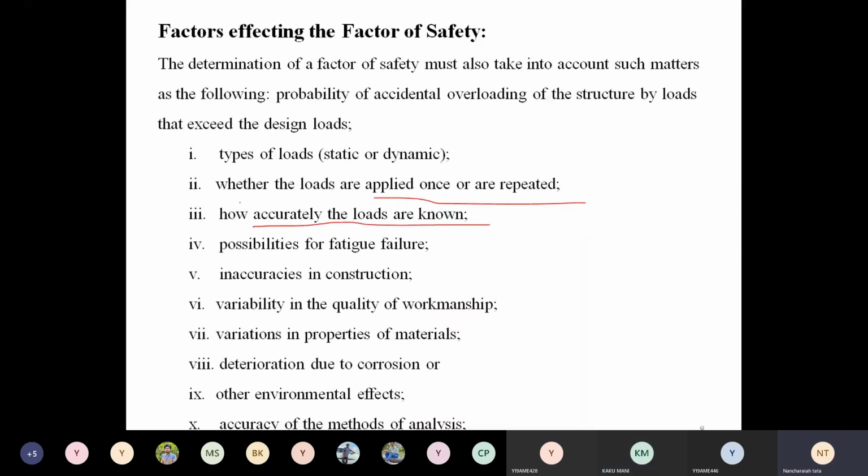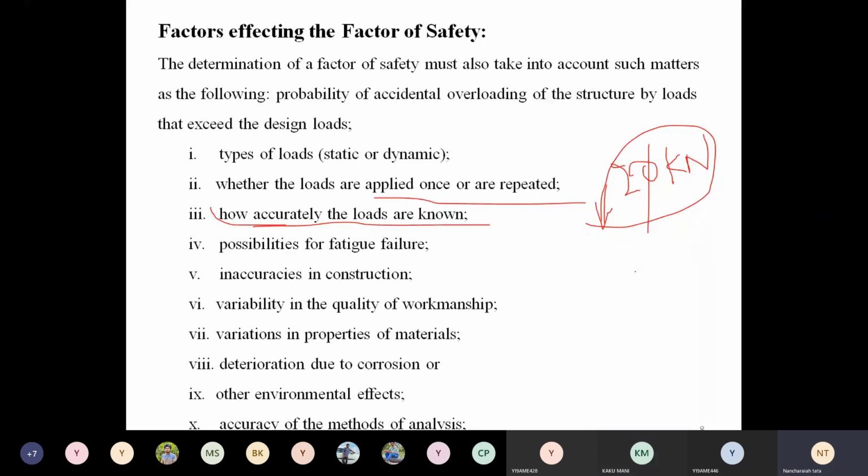How accurately the loads are known. If we don't know the accurate values of the loads, the exact load acting on the component, we cannot predict it exactly. So we are designing for, say, a 20 kilonewton load acting, but it varies from 20 kilonewtons to a little above and below.